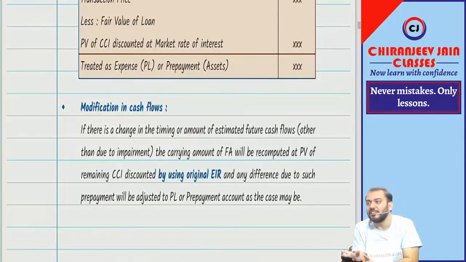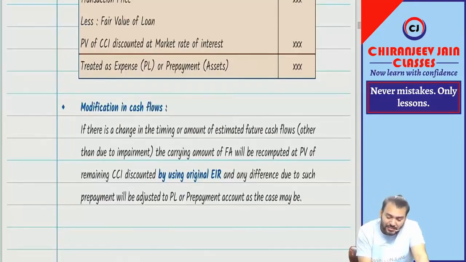And the difference we need to understand. Whenever a concessional loan is given or it is a security deposit, a security deposit is always at off market terms because it is given without any interest.